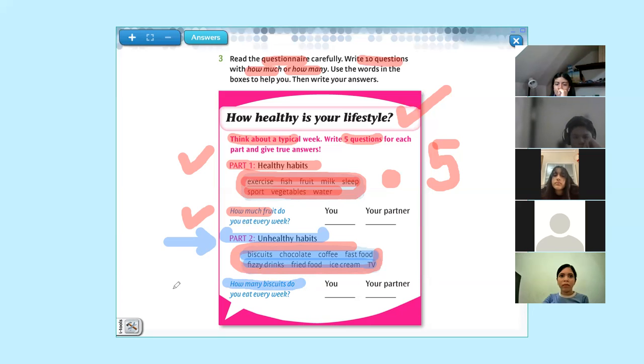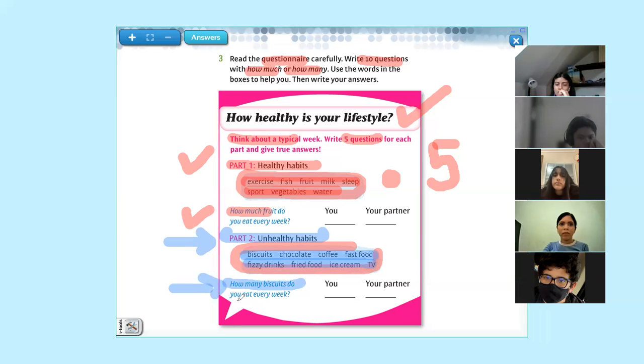How many biscuits do you eat every week? Okay, repeat the question. How many biscuits do you eat every week? I eat a few biscuits every week.